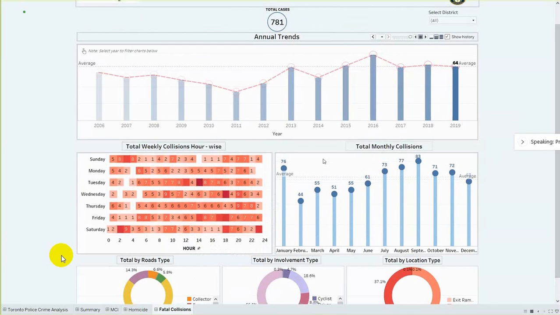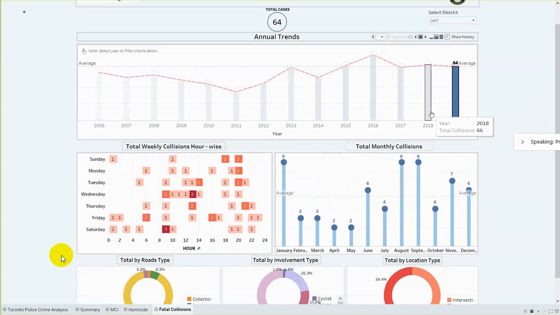This bar graph shows the monthly collision analysis of the fatal collisions which have occurred in this area. So if I click on 2019, I'll be able to see a detailed analysis of this year over the different months.